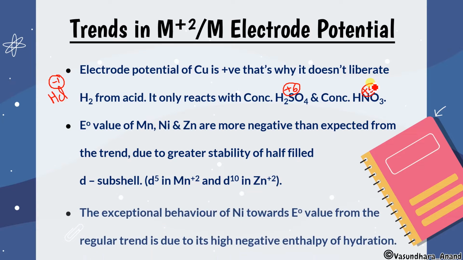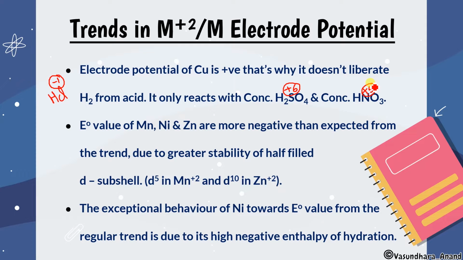Yes. The exceptional behavior of Ni. Now you can ask that Mn we understood d5, Zn we understood d10, but why Ni? So that is the exceptional behavior over here. The exceptional behavior of Ni towards the E0 value from the regular trend is due to its high negative enthalpy of hydration. So that is the point.